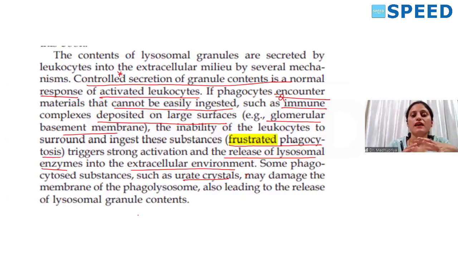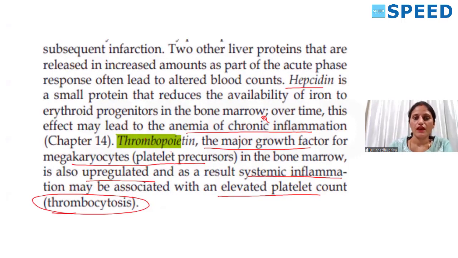Whenever the phagocyte is not able to ingest or digest some material that it was supposed to, it loses control over the secretion of cytokines. So there will be an excess amount of cytokines in the external milieu, leading to further consequent damage. Okay, that is frustrated phagocytosis.